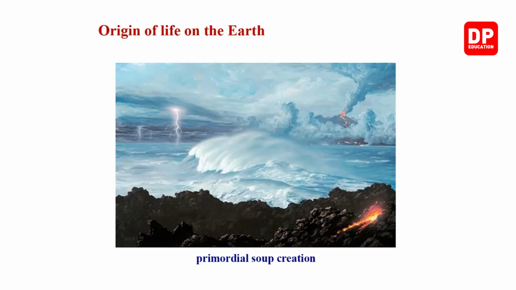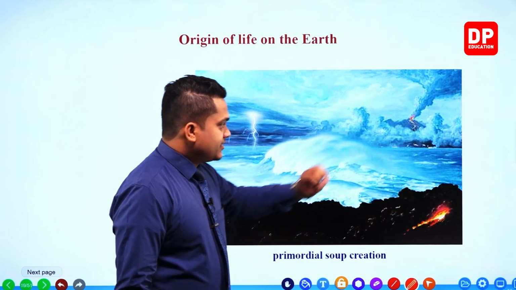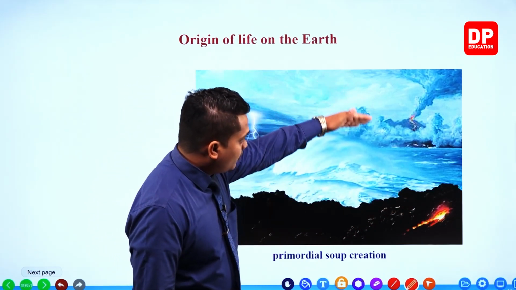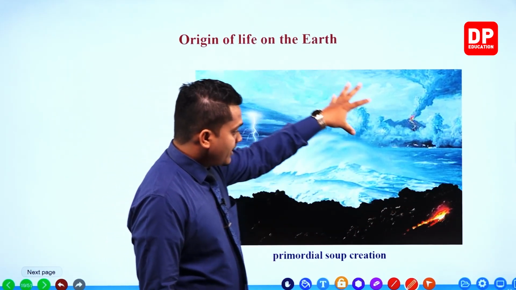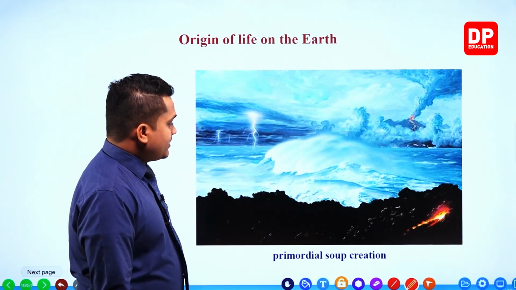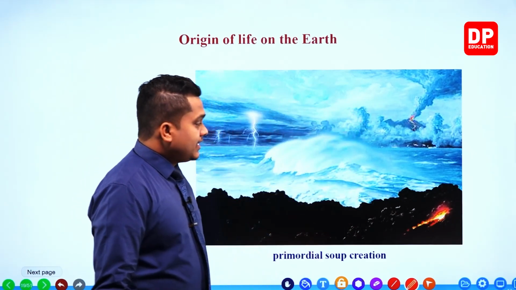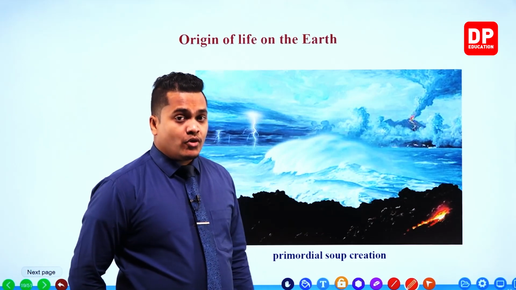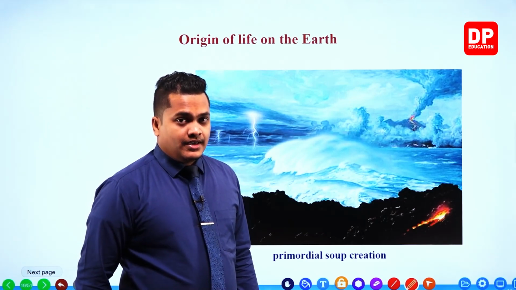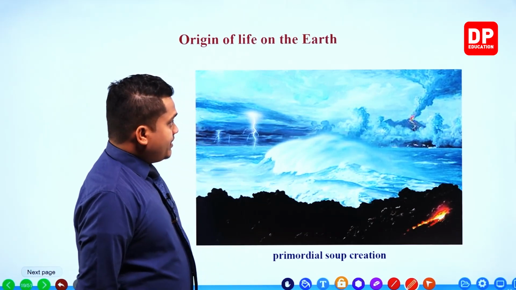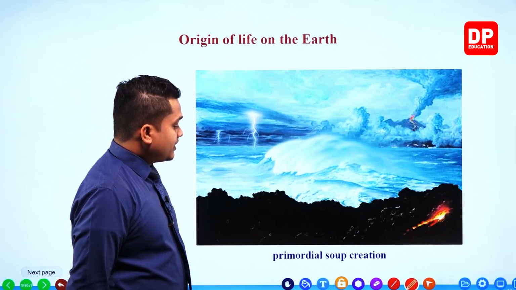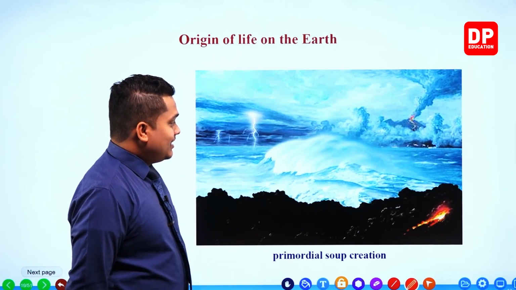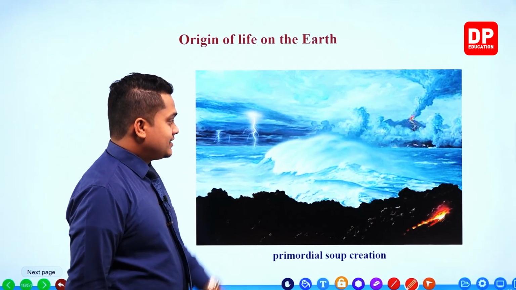Now, my dear children, when you take the primordial soup, it's like this. Volcanic eruptions, water falling from the sky or the rain, and the lightning strikes, all of these things help to create that primordial soup. So the creation of the primordial soup can be illustrated like this.